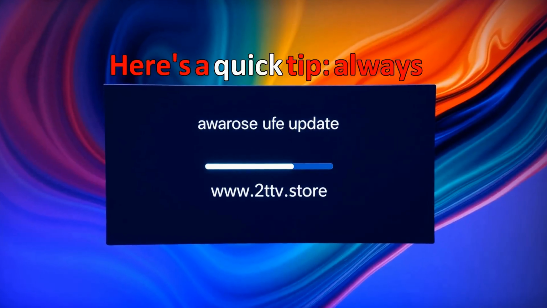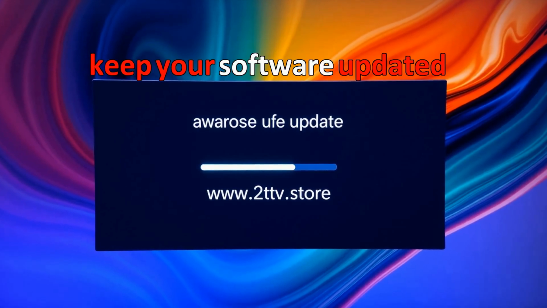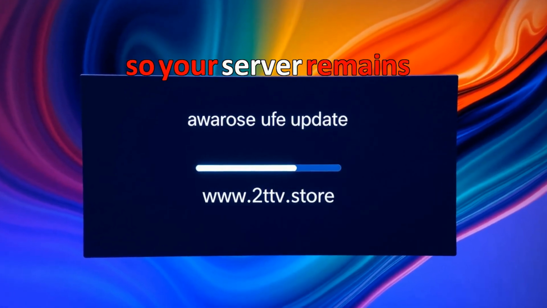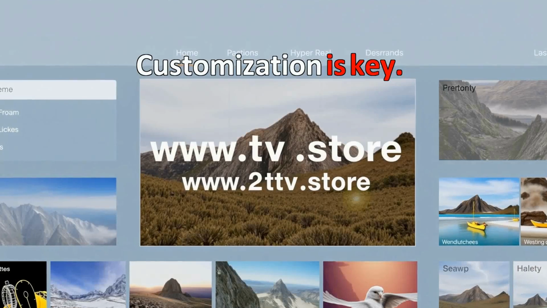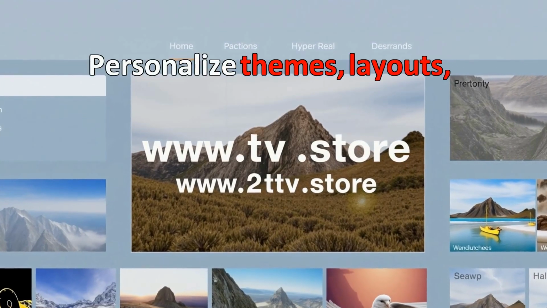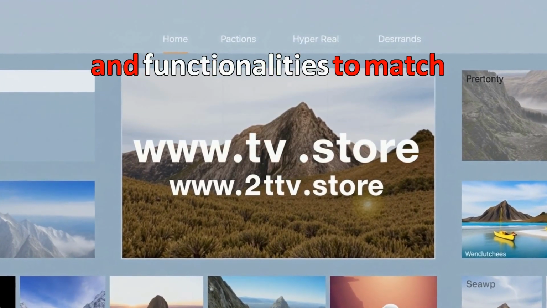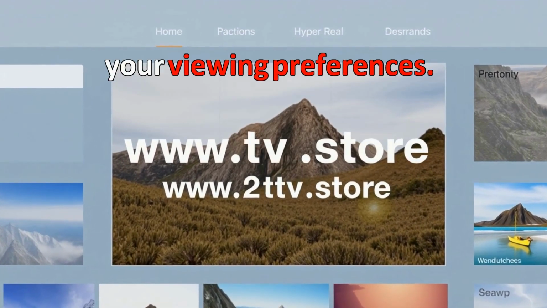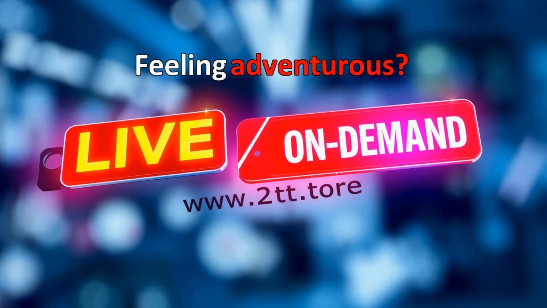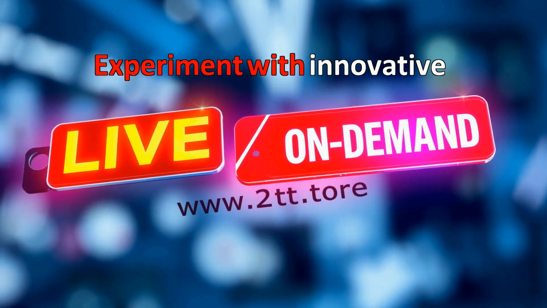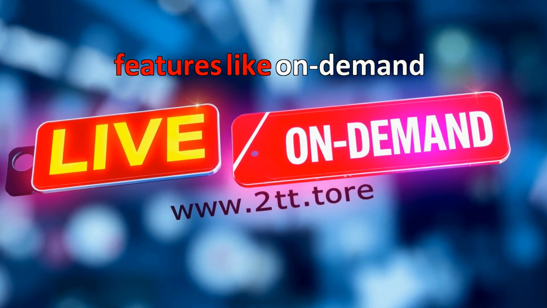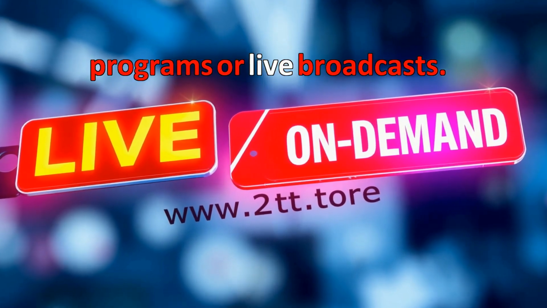Here's a quick tip. Always keep your software updated so your server remains efficient and secure. Customization is key. Personalize themes, layouts, and functionalities to match your viewing preferences. Feeling adventurous? Experiment with innovative features like on-demand programs or live broadcasts.